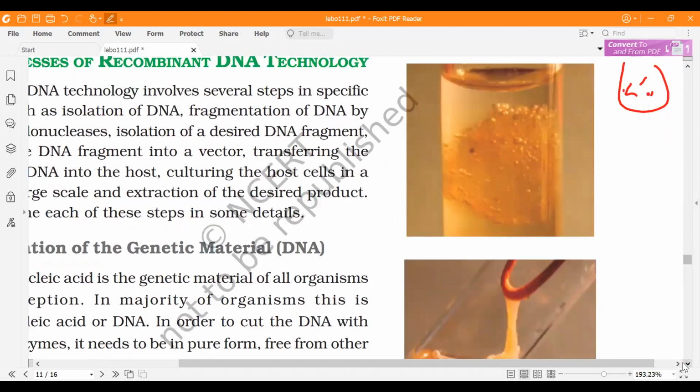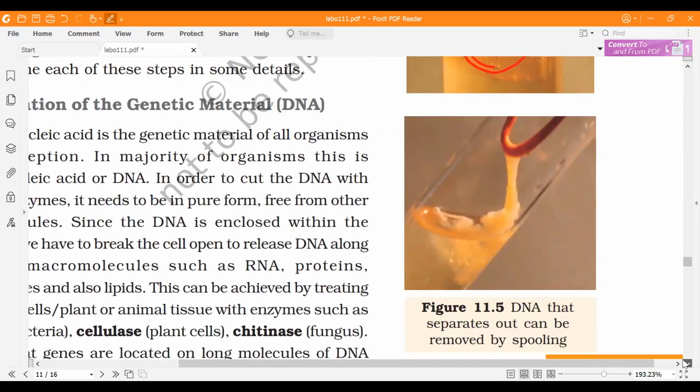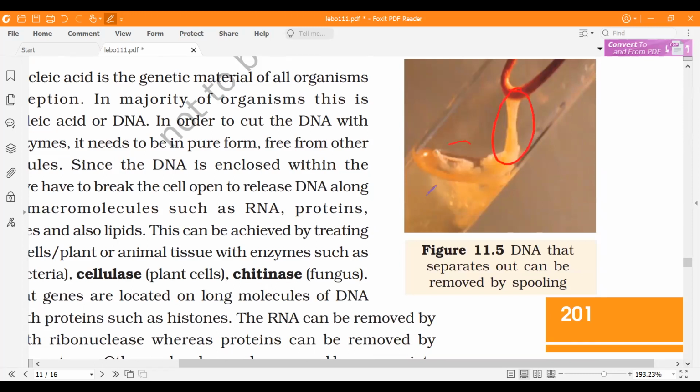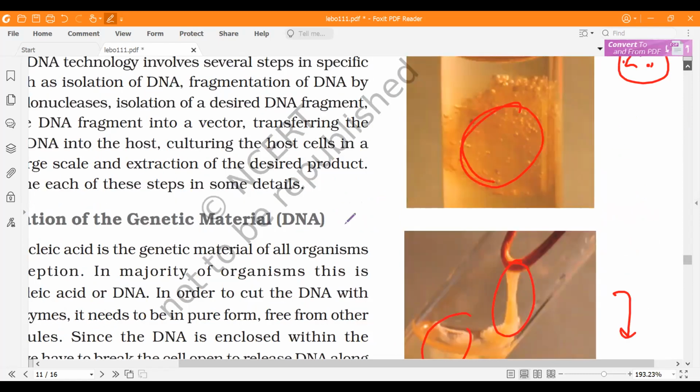So see, this is how, when you separate the DNA, you can see it by naked eye. This is DNA, and you can see this sort of fibers. It's plant DNA. Plant DNA is not thick as normal. You can see these fibers which you can remove. After this stage, you can go for the agar cell. Once you get this, only then can you go for the agar cell. So these strands can be seen.